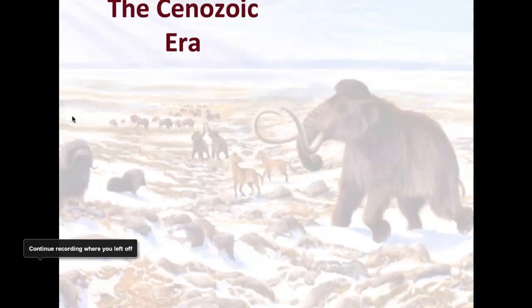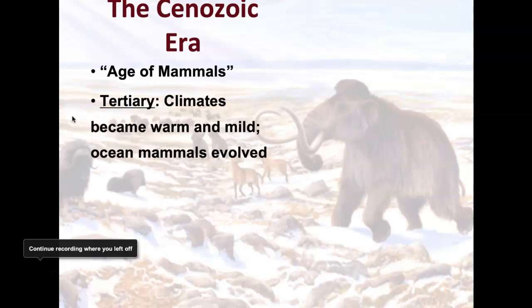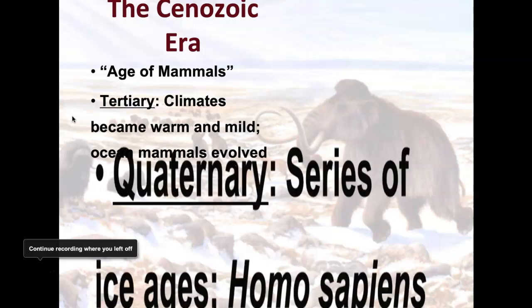The Cenozoic Era is next, so that is our last and current era. It's called the Age of Mammals. We do have reptiles still during the Cenozoic, but we don't have dinosaurs, and they're not the dominant species. Mammals are dominant. We have the Tertiary first, and during the Tertiary, the climates are going to be kind of warm and mild. We have ocean mammals like dolphins and things like that that begin evolving.